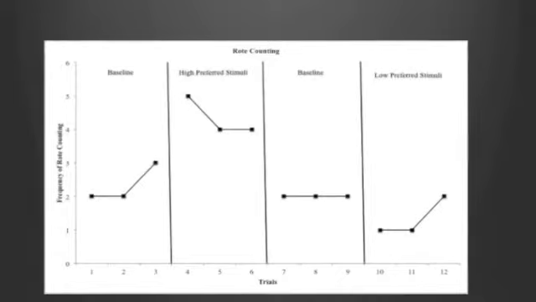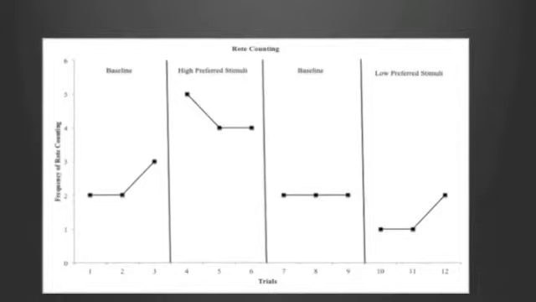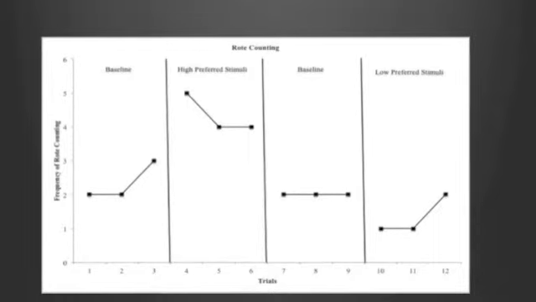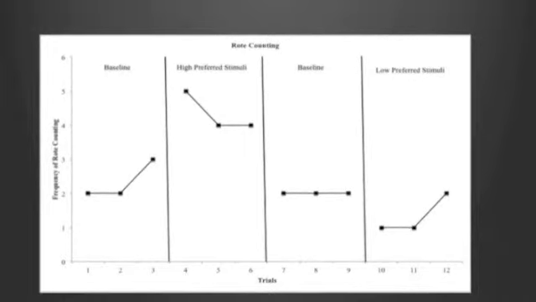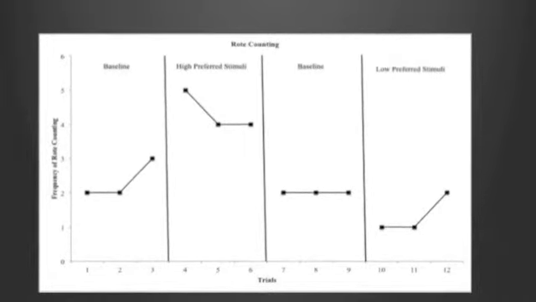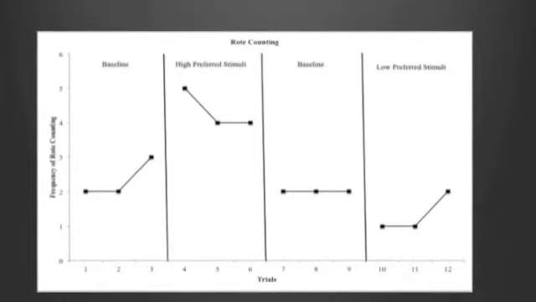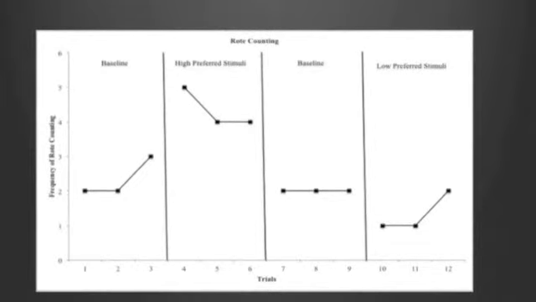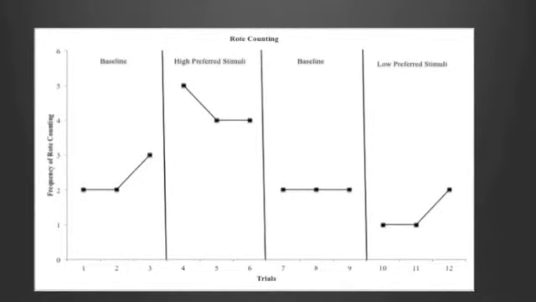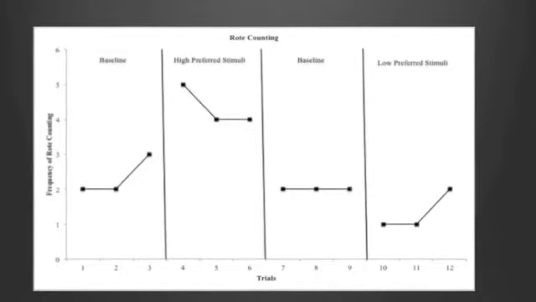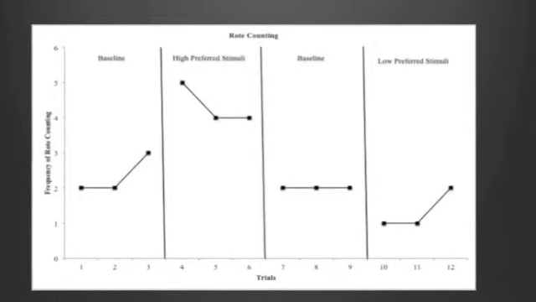The following graph depicts the frequency of completing a task paired with a preferred and a not preferred stimulus. The client was given a task to count to 10 when given the directive to do so. She was asked to count 5 times during each phase. 3 sessions were observed. During the initial baseline phase, the client counted to 10 7 times. When the highest preferred stimulus was presented, the client counted to 10 independently 13 times across all 3 sessions.